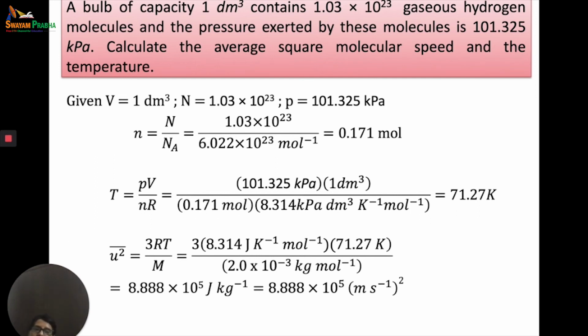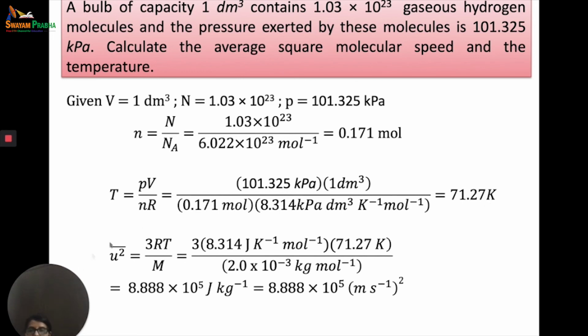Because as long as you are going to study chemistry, if you go into research, R is going to be an essential part of all your calculations. So you must know the values of R. R is equal to 8.314 kilopascal decimeter cube per Kelvin per mole here. But you can also use other values of R depending upon the various terms that are involved. So once we substitute this, we get 71.27 Kelvin.